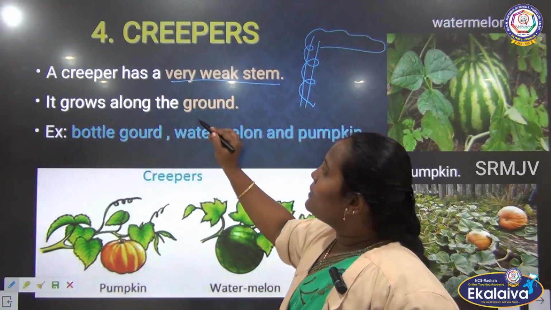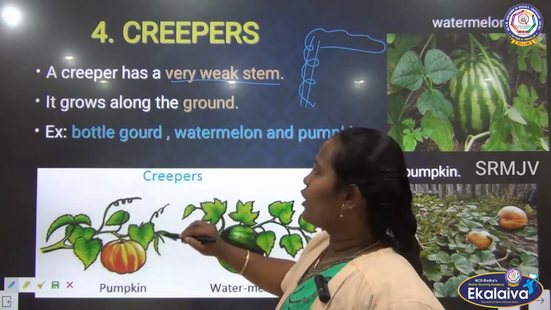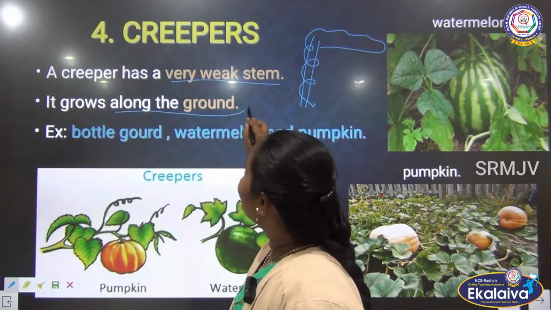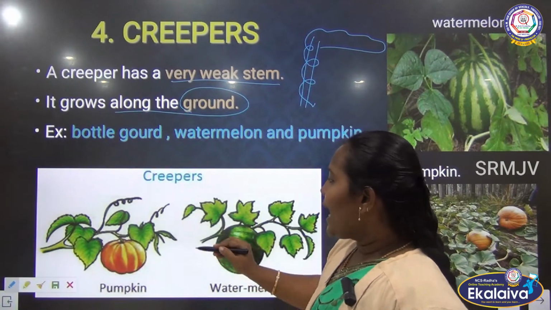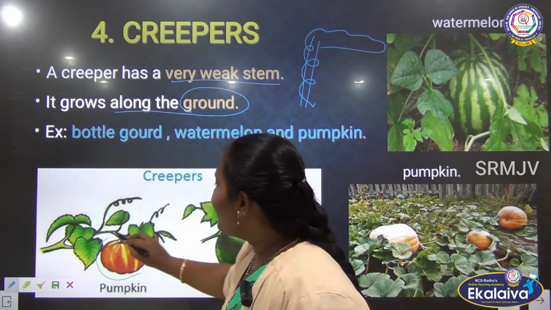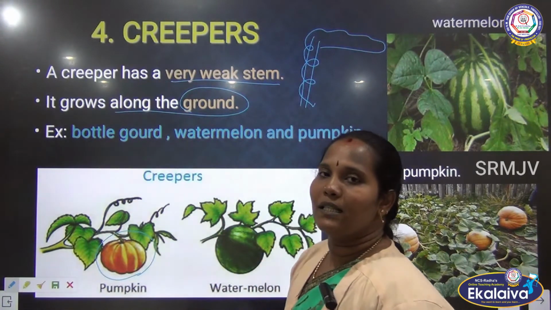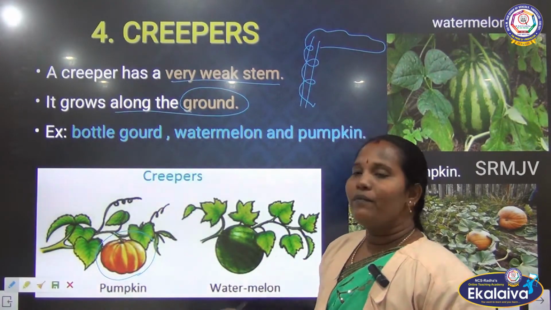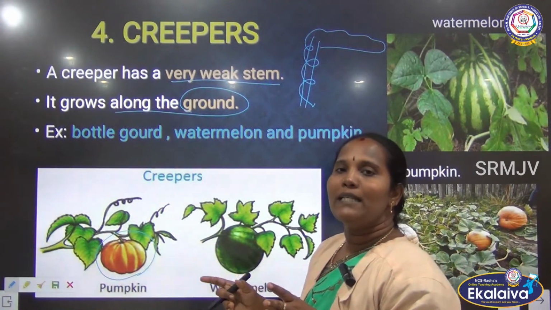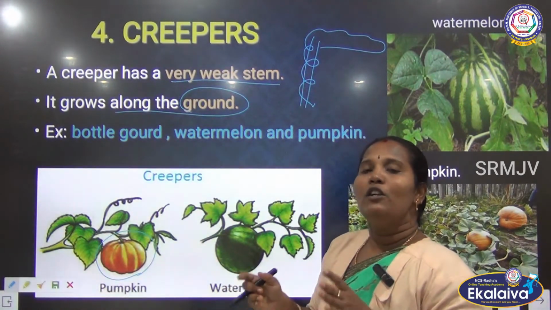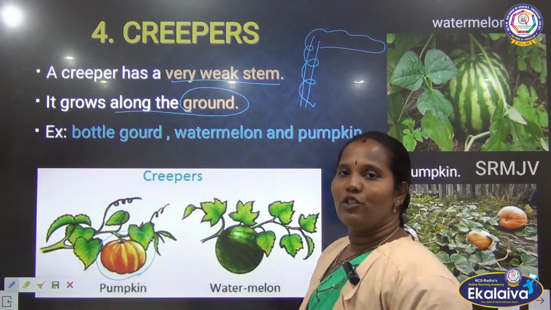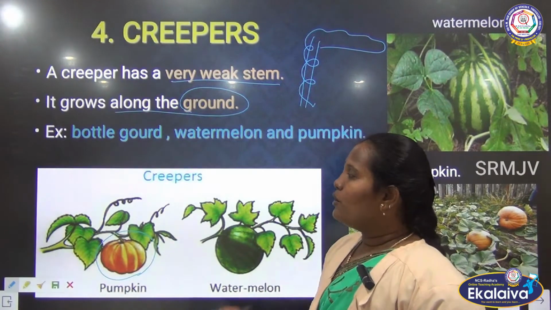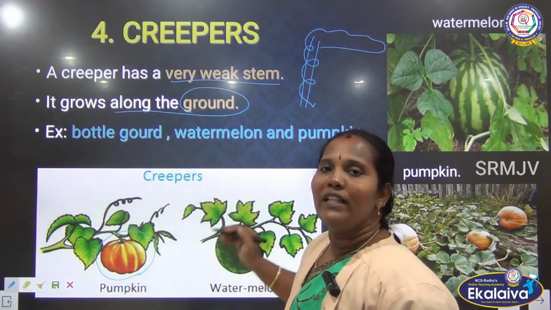But creepers grow along the ground. Why? What is the reason? They have very heavy and very big fruits. If you give support, it is not able to manage that, because it has very heavy vegetables and fruits. So they are growing along the ground.